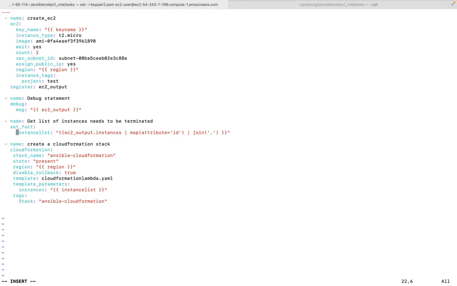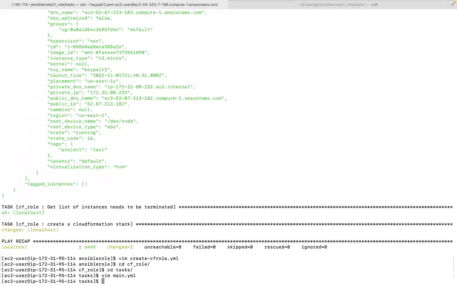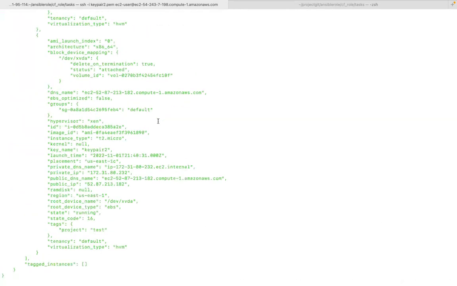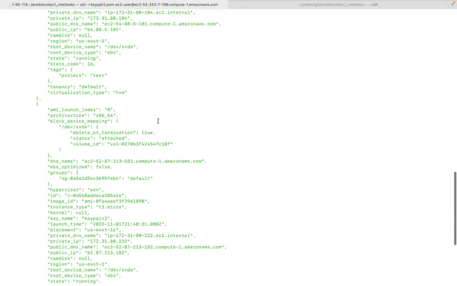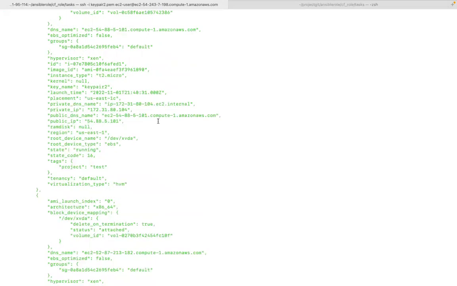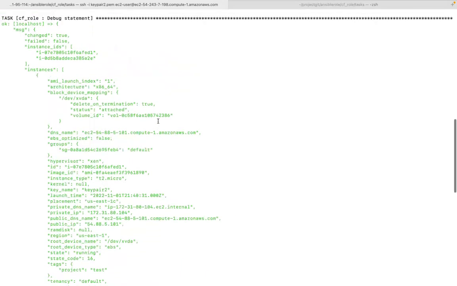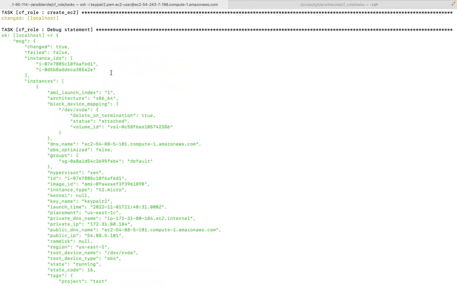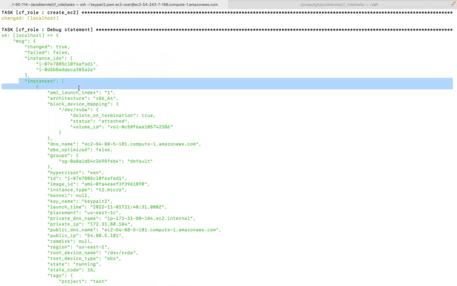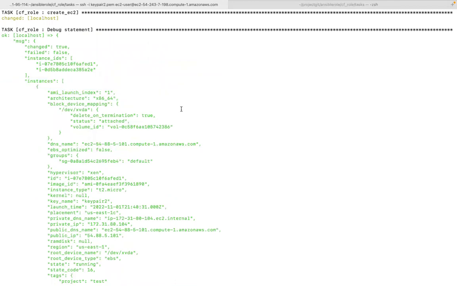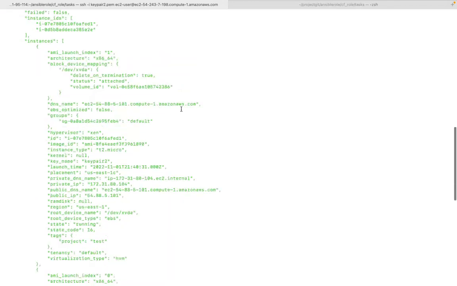Can you get out of here? We'll see that output. Right here. If you go a little bit up, this is a JSON output, right? Yes. And if you go a little bit up, you will see instances on the top. Yes, so you have instances inside that output, and you're mapping that ID, the instance ID. If you go a little bit down after hypervisor, you will see ID, right?